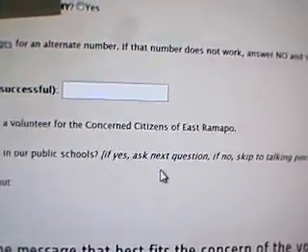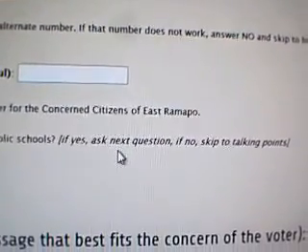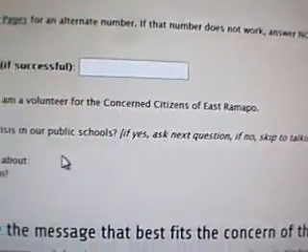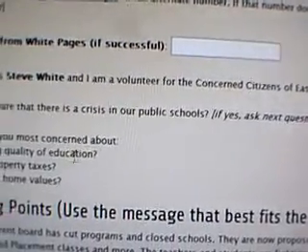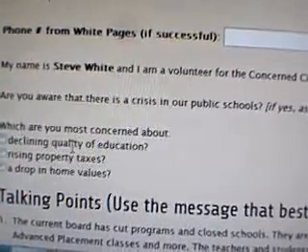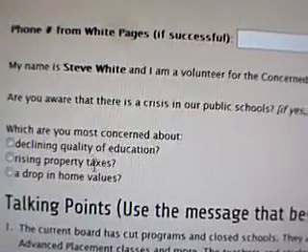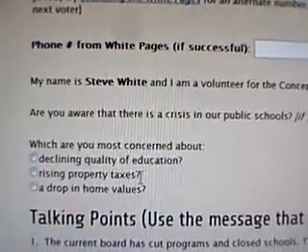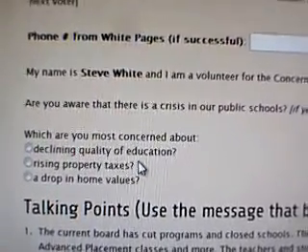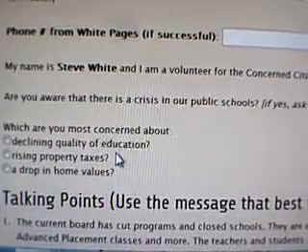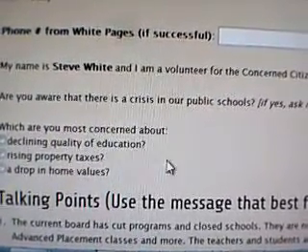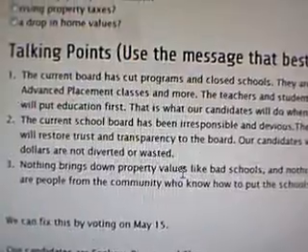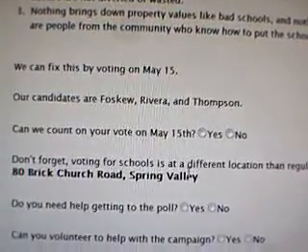So if they answer yes, move to the next question. But if no, you'll skip to the talking point. If they say yes, they are concerned about what's happening, find out what their main concern is. Is it the quality of education? Is it their property taxes? Or is it their home value? So we have 3 talking points that address these 3 issues. And these talking points are illustrated right here.